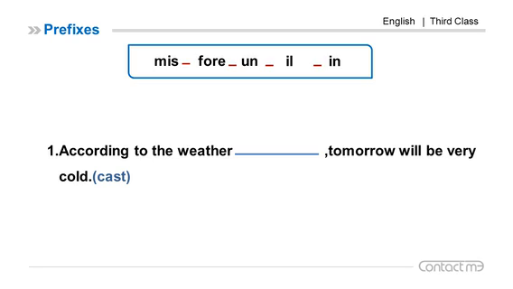MIS, FORE, UN, IL, IN. Number 1, according to the weather, between two brackets, cast, tomorrow will be very cold. According to the weather forecast. The answer is forecast. According to the weather forecast, tomorrow will be very cold.